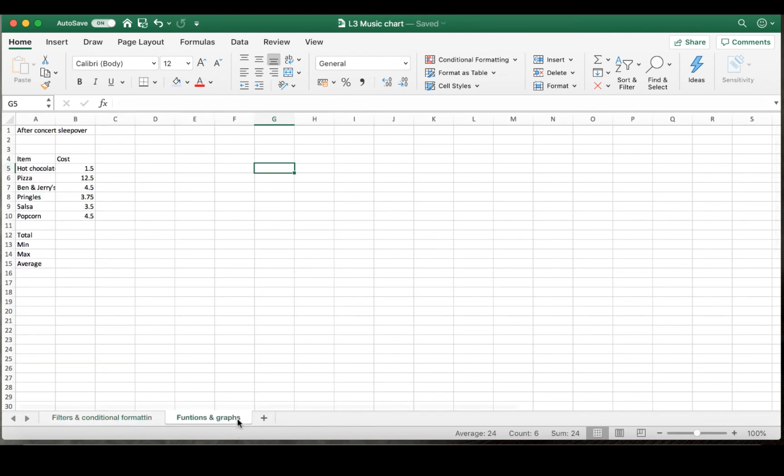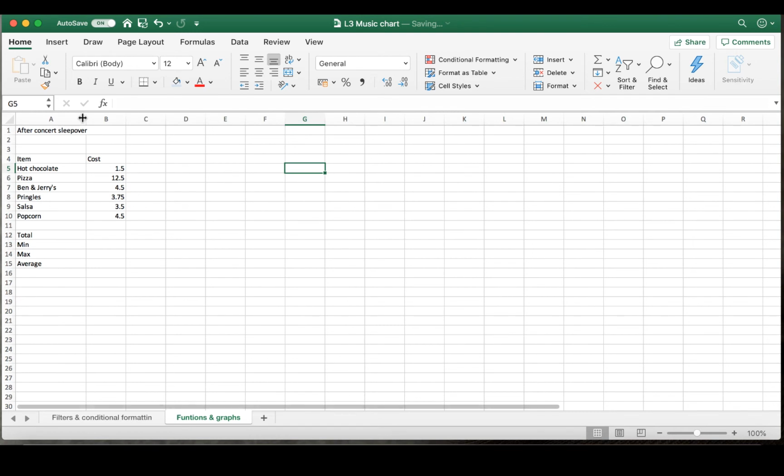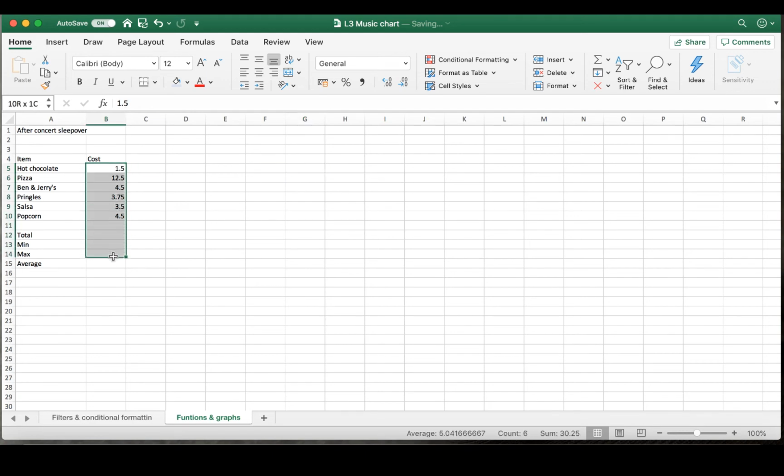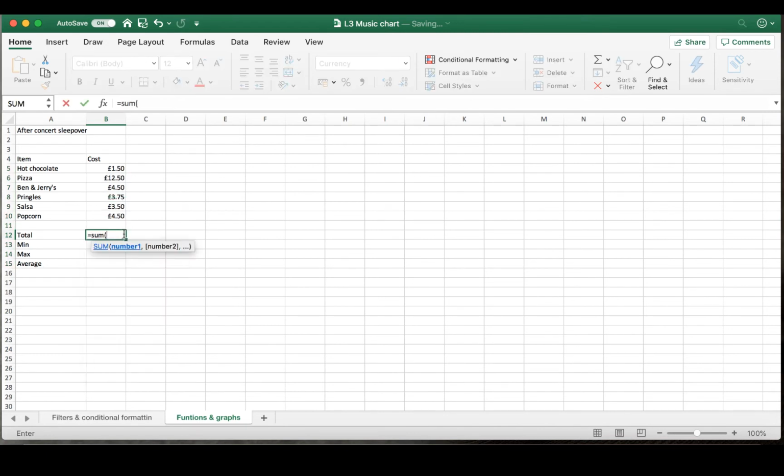Now this is formatting functions and graphs. Again, I'm not going to format this table because we've done enough lessons on that. I think you're able to add colours, add borders, etc. I'm just going to highlight all of these and change them to currency. And then I'm just going to do the function. So equals SUM, because remember that is the function to add, and then highlight the range. I missed one, so I'm just going to do it again. Close bracket, enter.